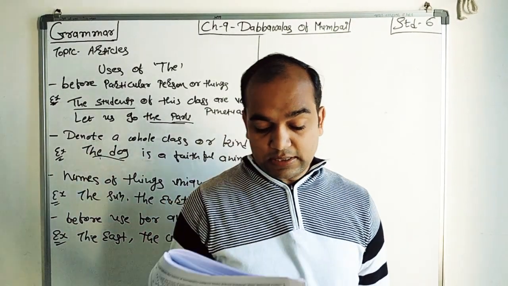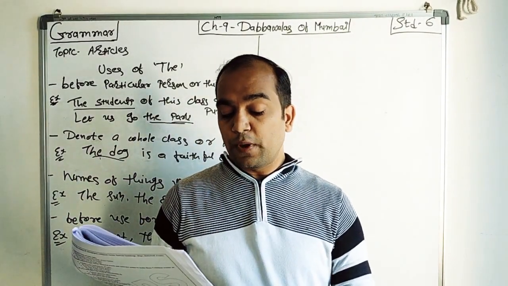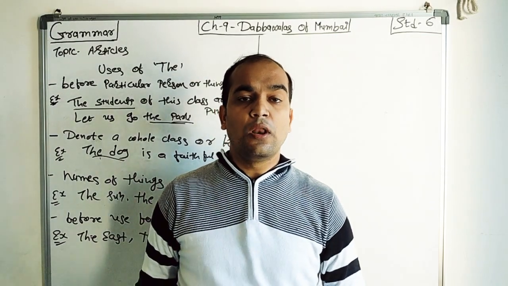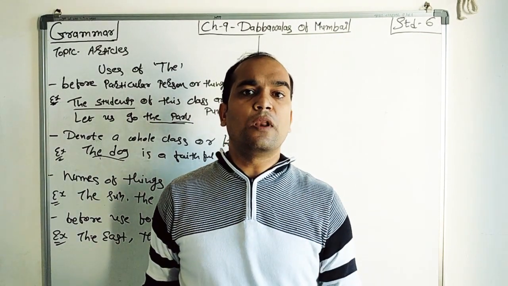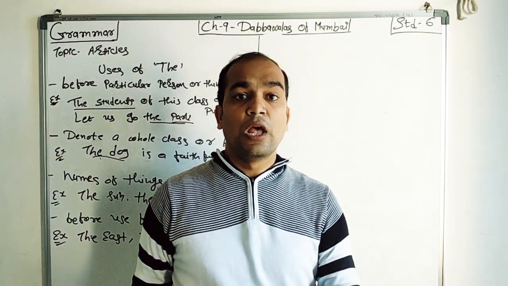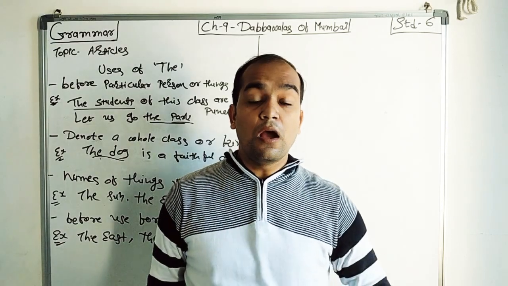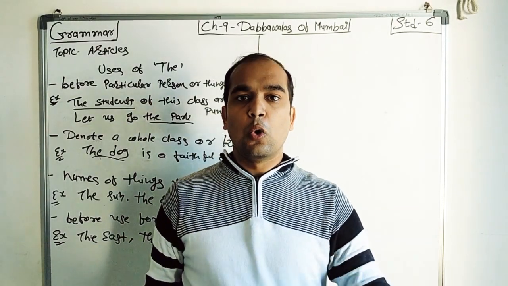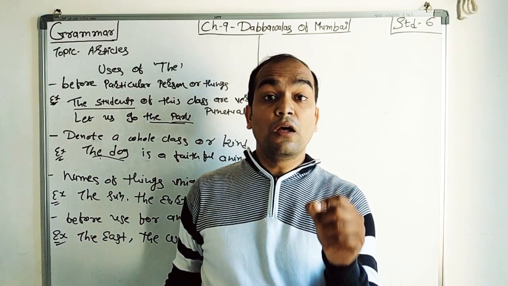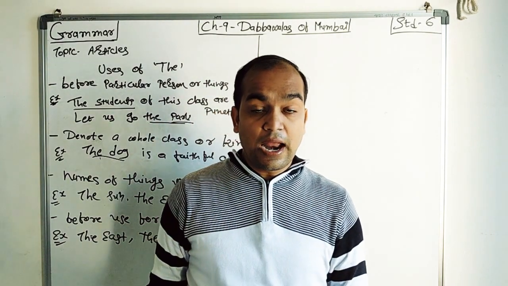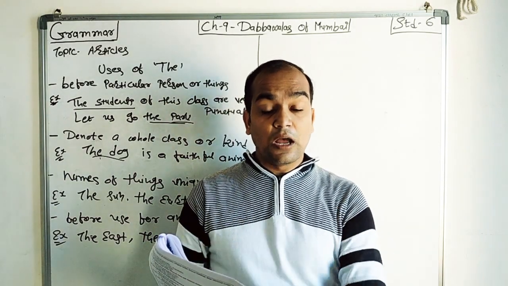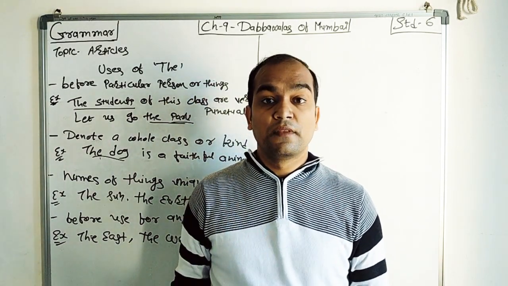Then here also says, before superlative degrees of any adjectives, and we all know that it is a common rule. If we use any superlative degree of an adjective, that time we have to use article the. For example, Ganga is the holiest river in India, right? The holiest. Then another example is, Raman is the best boy in the class.